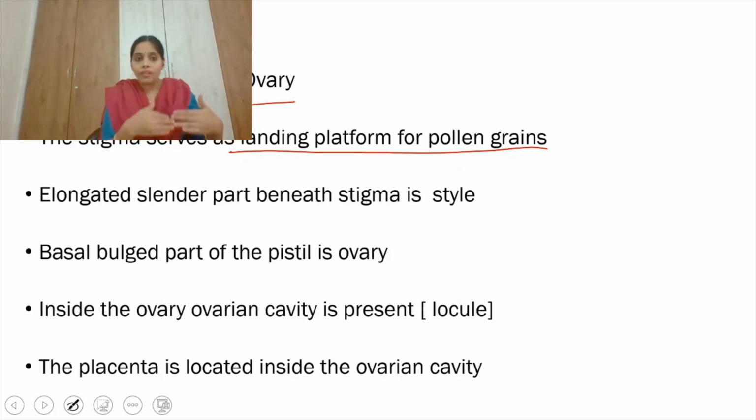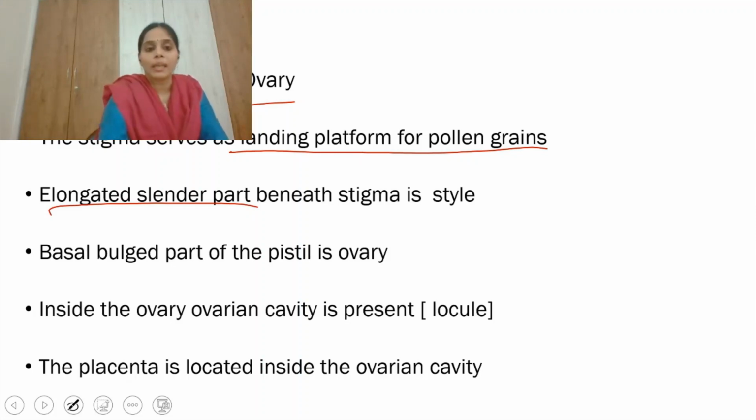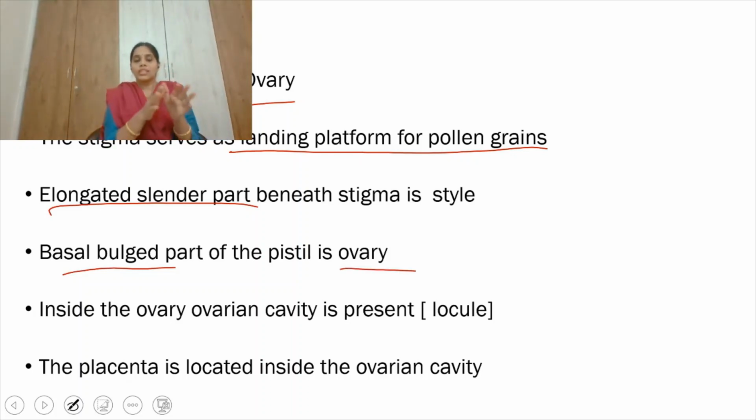The next part after the stigma is the style. Style is an elongated slender part which is present beneath the stigma, and the last, basal part, which is bulged, is known as the ovary. So these are the three parts of the pistil: stigma, style, ovary. The stigma serves as a landing platform for pollen grains, next we have the style, an elongated slender part, and finally the basal bulging part, known as the ovary.